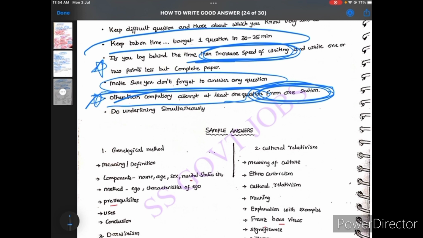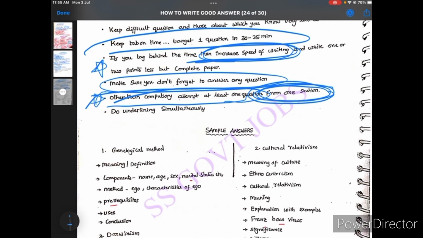And whenever you are going to write the exam, just read the instructions. If you don't know how many questions you should attempt, how many in section 1, how many in section 2, then if you have friends or any mentor, try to get the information first, and after that go and give the exam. Don't go without information. If you go directly, and you write complete answers in one section but don't attempt any question in another section, it is not useful. So know the information clearly, and after that practice daily.